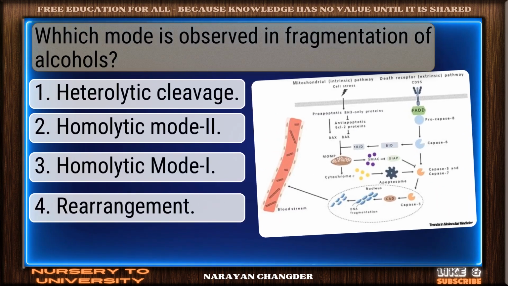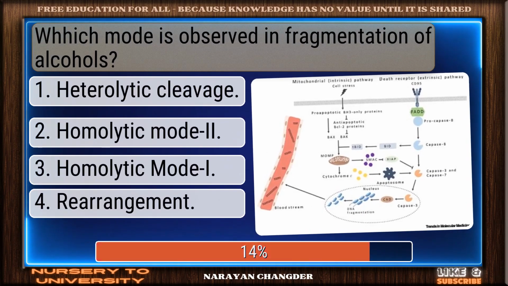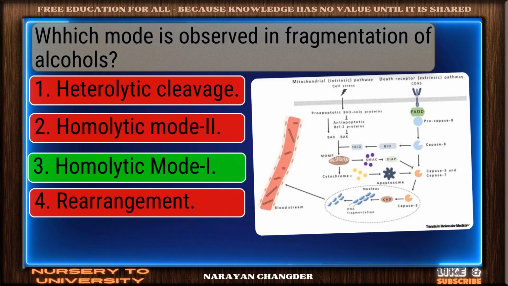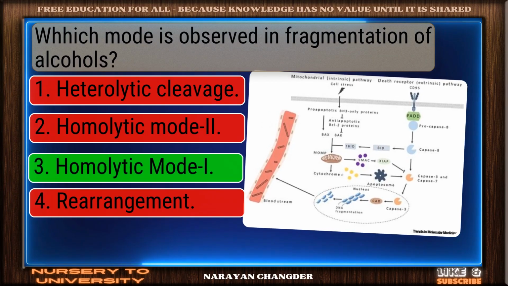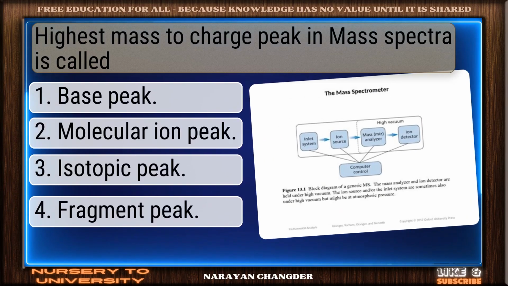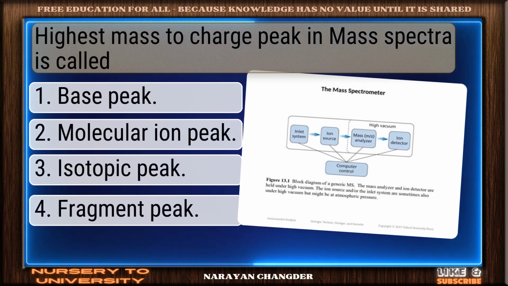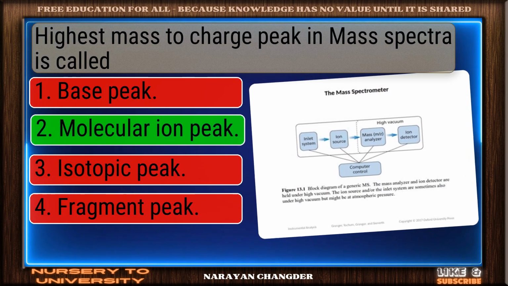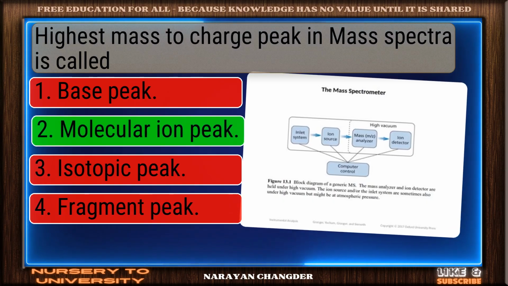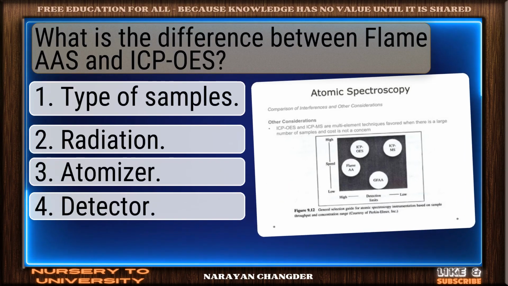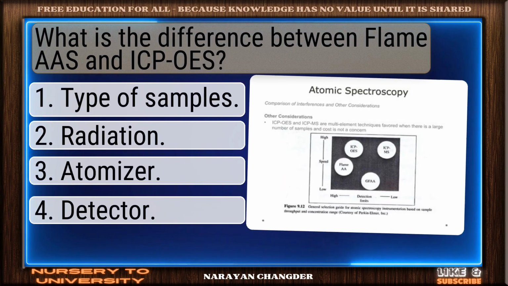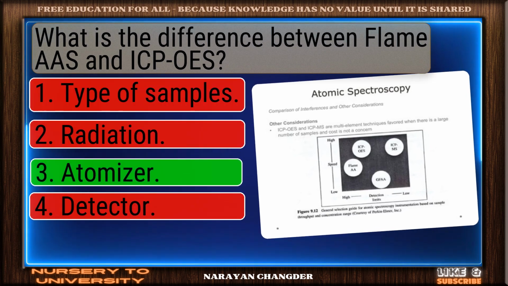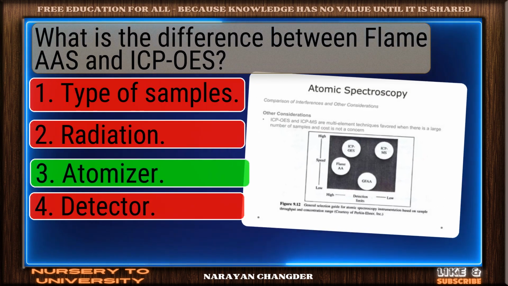Which mode is observed in fragmentation of alcohols? Right choice. Homolytic mode I is the best answer. Highest mass to charge peak in mass spectra is called. On track. Molecular ion peak is the correct answer. What is the difference between flame and ICP? Right choice. Atomizer is the best answer.